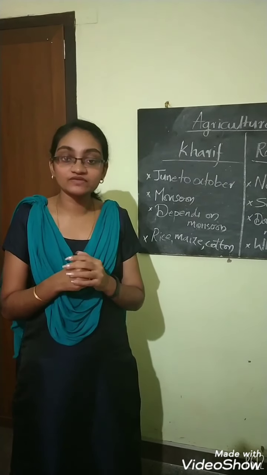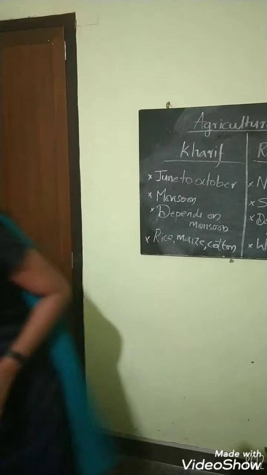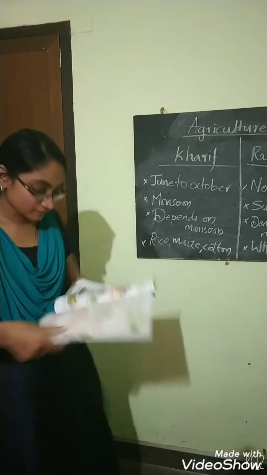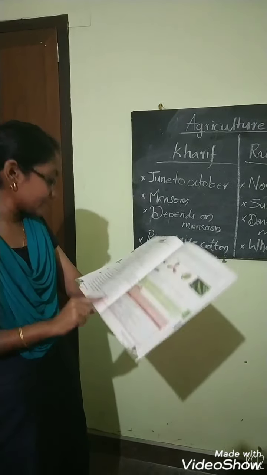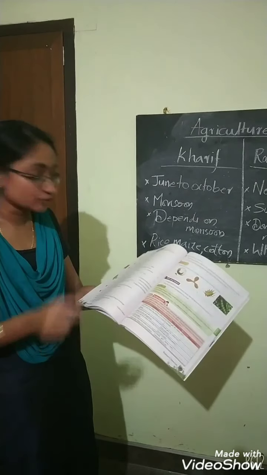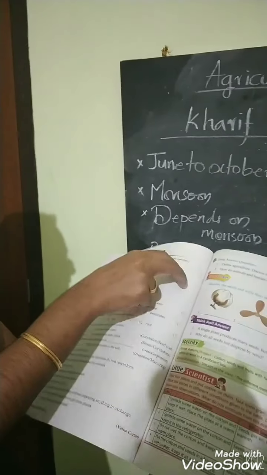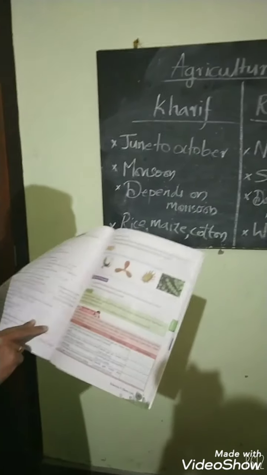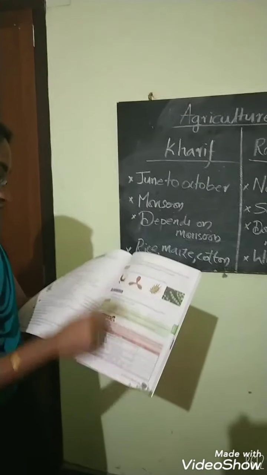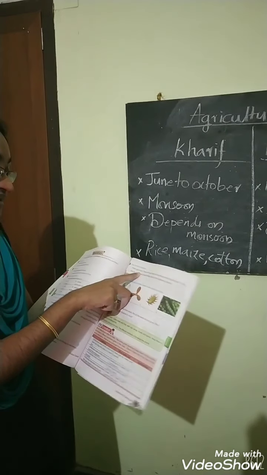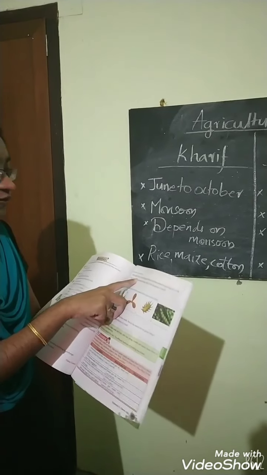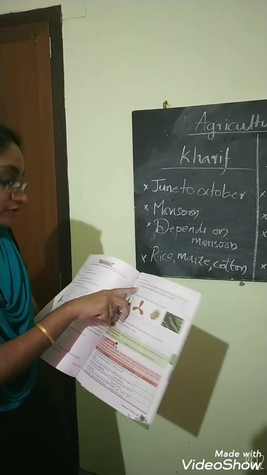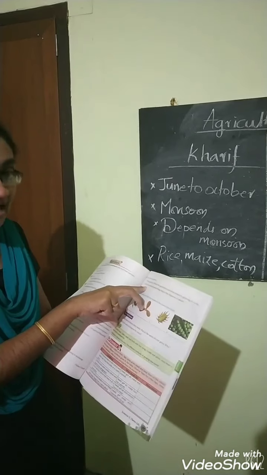Now I am giving you some tasks to do. Take your textbook, and on page number 82 you can see some questions. You can write the answers in your textbook itself. Now here you can see the long answer questions. Please write these questions and answers in your notebook.